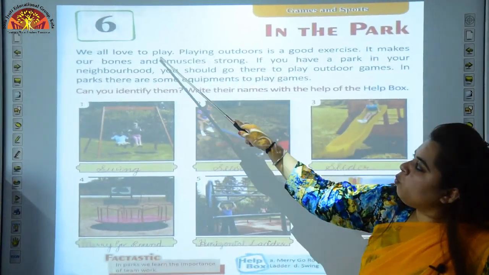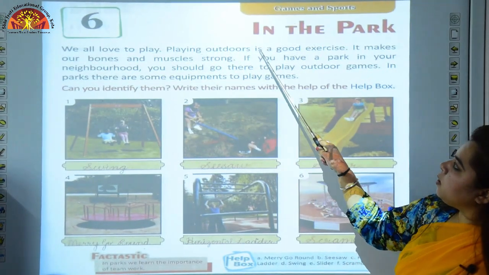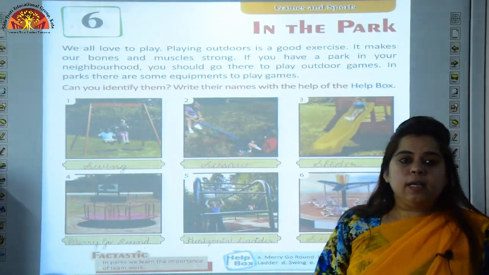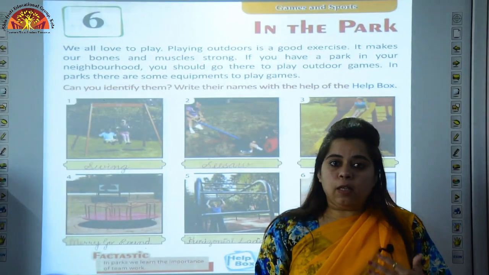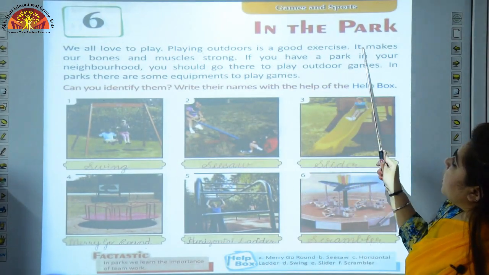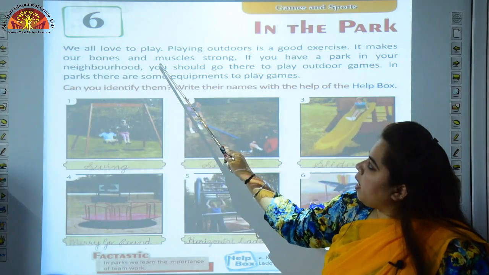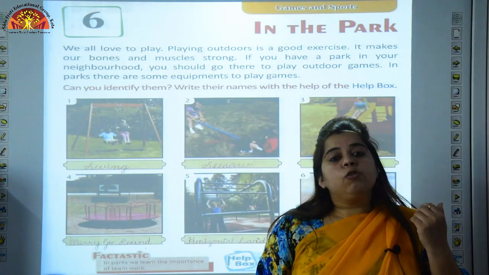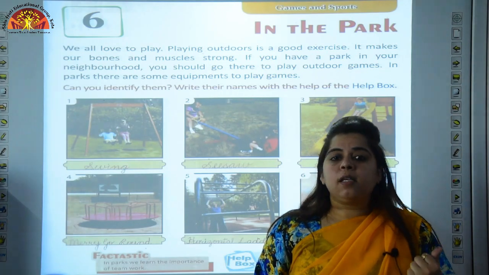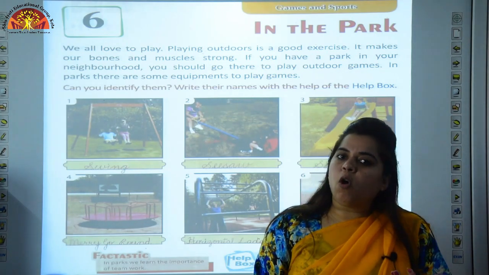We all love to play. Playing outdoors is a good exercise. Yes, we play in the park, we do exercise, we do running. I told you earlier, it makes our bones and muscles strong. By doing exercise, our bones and muscles become strong and healthy.